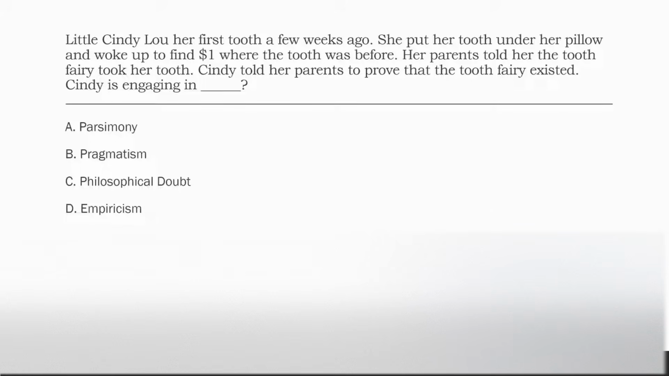Little Cindy Lou lost her first tooth a few weeks ago. She put her tooth under her pillow and woke up to find $1 where the tooth was before. Her parents told her the tooth fairy took her tooth. Cindy told her parents to prove that the tooth fairy existed.